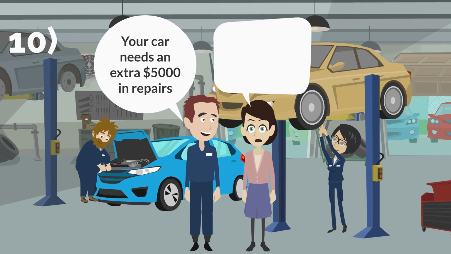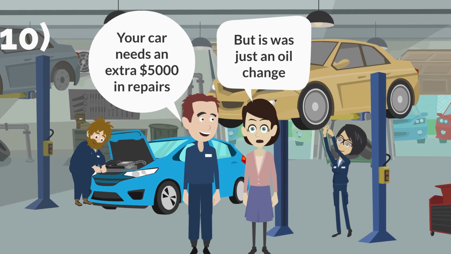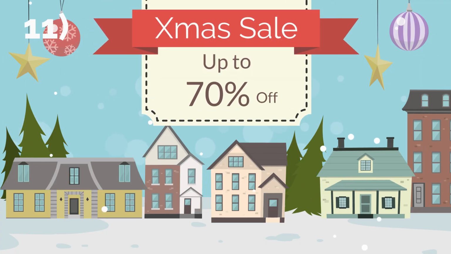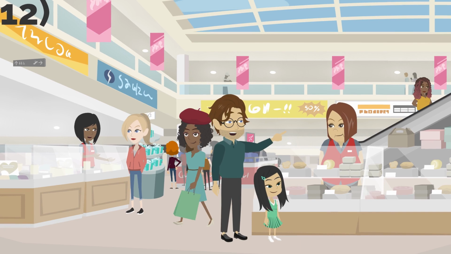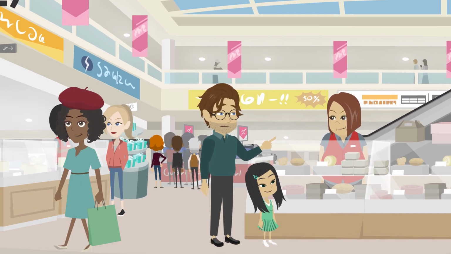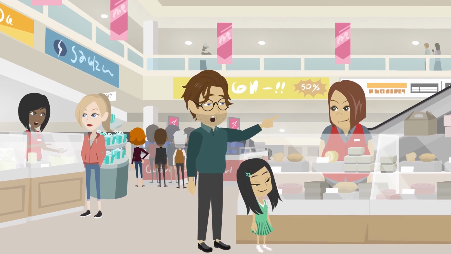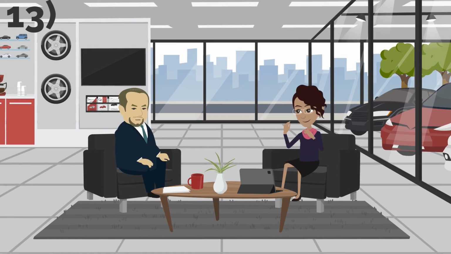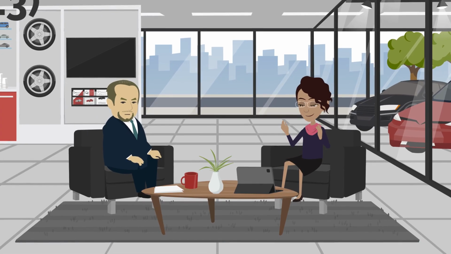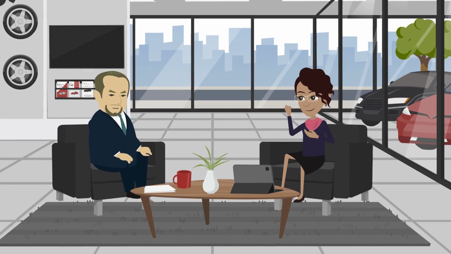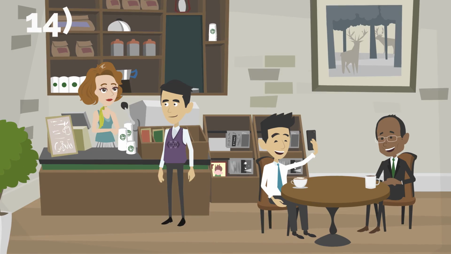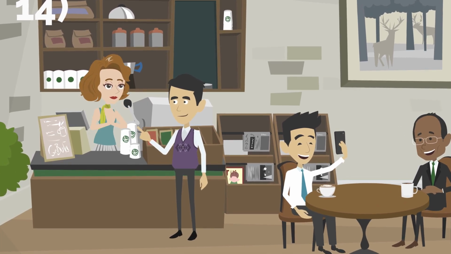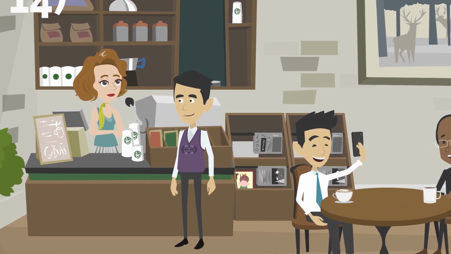10. That a service, part, replacement, or repair is needed or advisable if it is not. 11. That a specific price advantage exists if it does not. 12. That misrepresents the authority of a salesperson, representative, employee, or agent to negotiate the final terms of the agreement. 13. That the transaction involves or does not involve rights, remedies, or obligations if the representation is false, misleading, or deceptive.